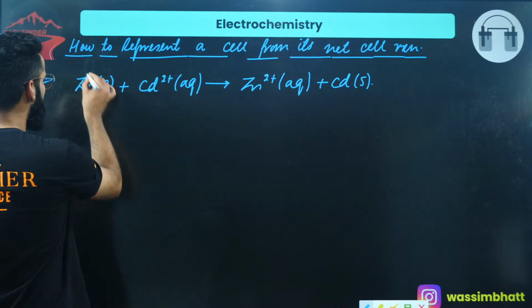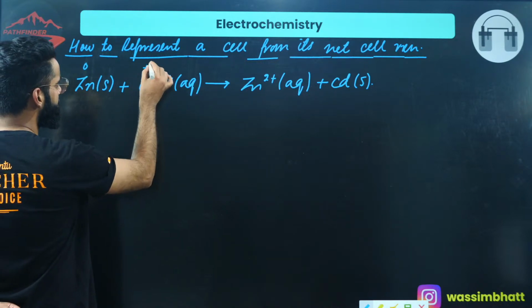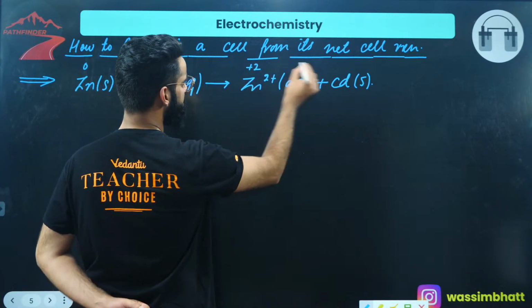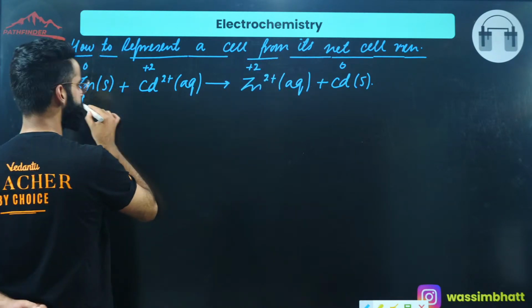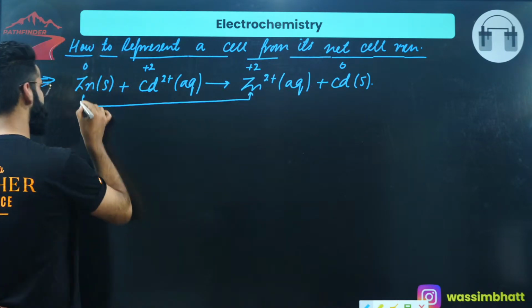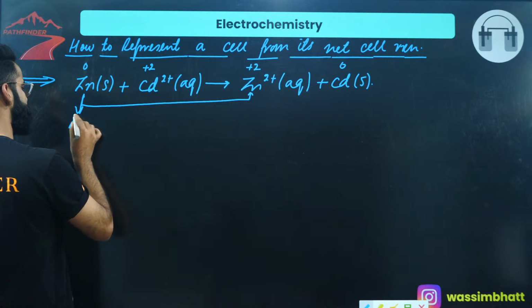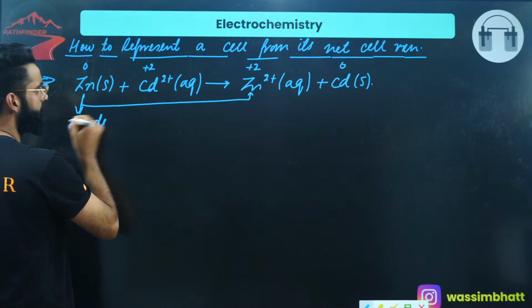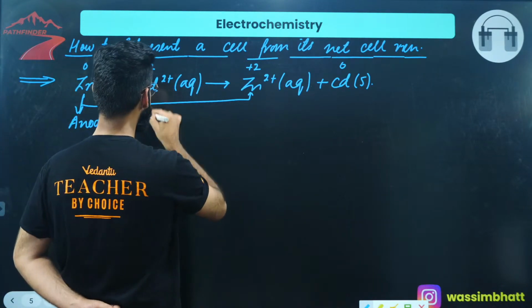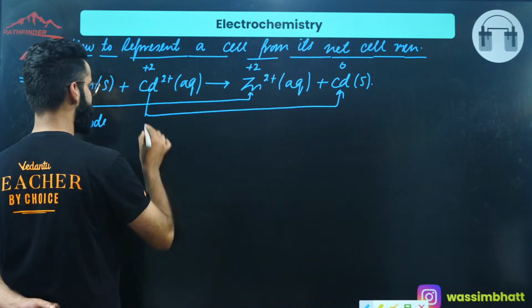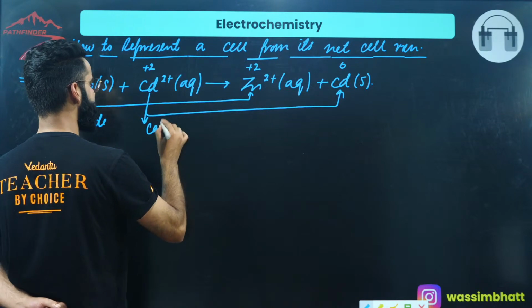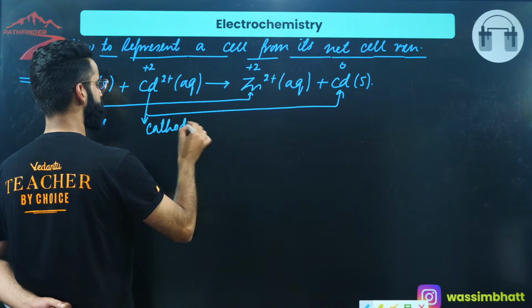First of all, the oxidation state of zinc is 0, cadmium is plus 2; in the products, zinc plus 2, cadmium 0. See, 0 to plus 2, an increase in oxidation state means oxidation. So zinc is undergoing oxidation, so zinc is behaving like the anode. Similarly, Cd2+ getting converted into Cd solid, a decrease in oxidation state, means reduction. Reduction takes place at the cathode, right? So this cadmium electrode is my cathode, right?